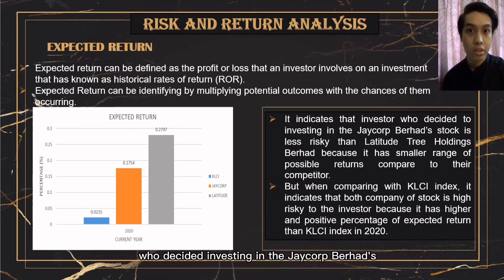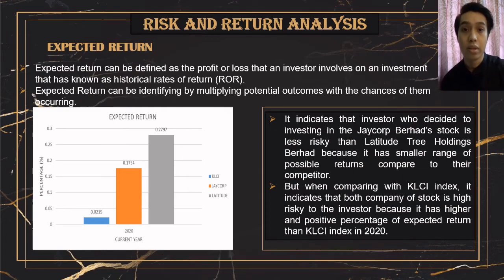It indicates that investors who decide to invest in Jacob Berhad stock face less risk than Latitude Tree Holdings Berhad because it has smaller range of possible returns compared to their competitor. But when comparing with KLCI Index, it indicates that both companies' stocks are high risk to the investor because they have higher and positive percentage of expected return than KLCI Index in 2020.